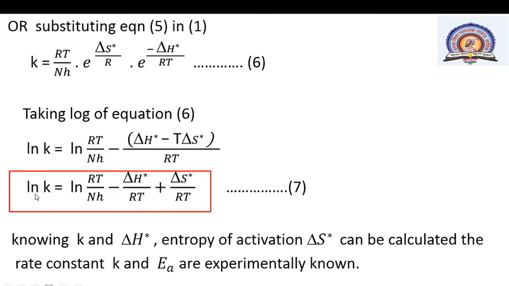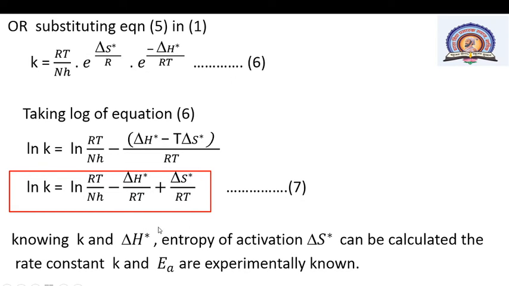Then ln k is equal to ln RT upon NH minus delta H star upon RT plus delta S star upon RT. Now divide both terms by RT, and the final equation is ln k equals ln RT upon NH minus delta H star upon RT plus delta S star upon RT.